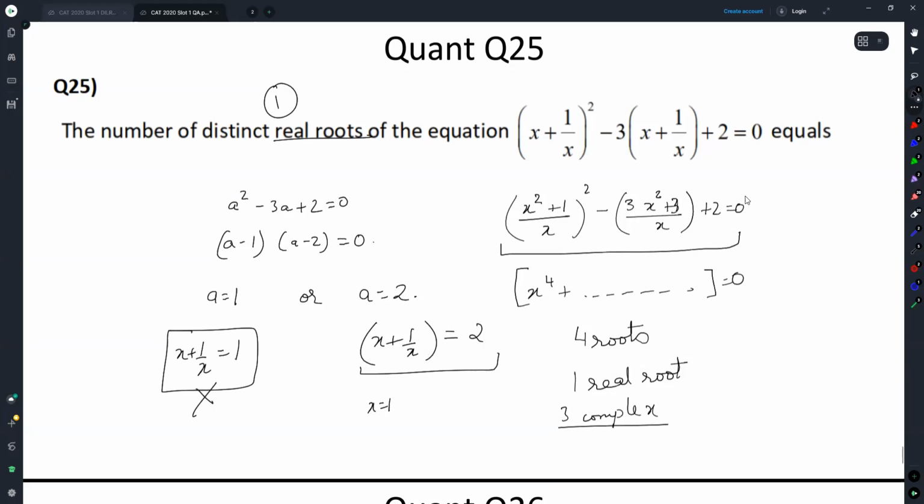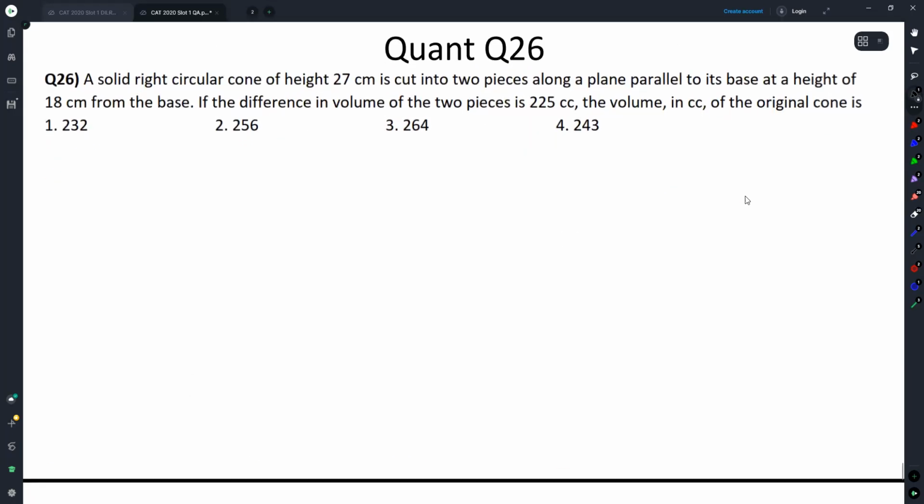Absolutely. Precisely, Priyansh. Distinct real roots are 1, but real roots are 2. There are 2 real roots. They are repeated. Good thing, lots of people were ready with the answer, so that is nice. There are 2 real roots, but distinct real root, there is just 1. Got it, people? Fun discussion also happened on this.